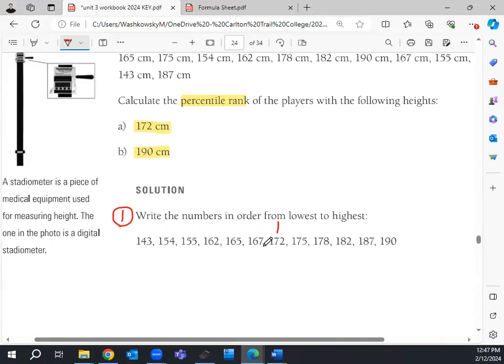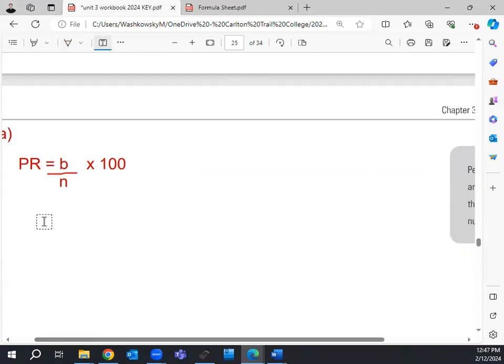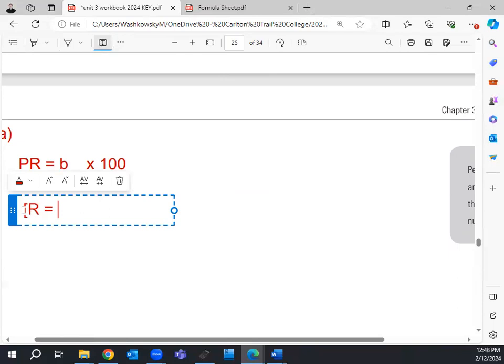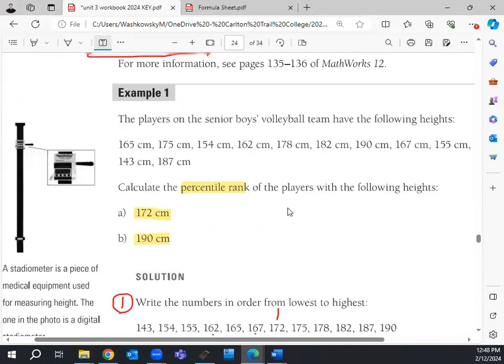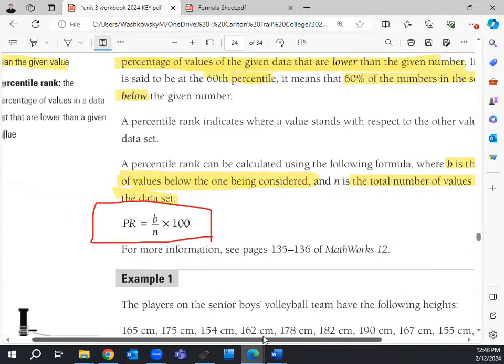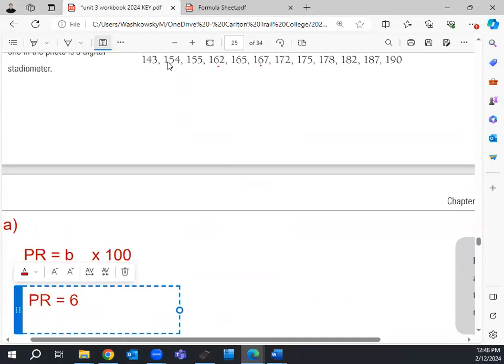There'll be 6 underneath this? Yeah, it's 6. You do not include the 172. I'm just looking at what's below it. I can see that there are 6 numbers below it, so that's going to be my B. So PR, percentile ranking, is equal to 6. And then N stood for, any guesses? N is the total number of values in the data set. So how many players are on this team? 1, 2, 3, 4, 5, 6, 7, 8, 9, 10, 11, and 12. And yes, I am counting that player we were referring to earlier. So it's 6 over 12, and the whole thing's times 100.